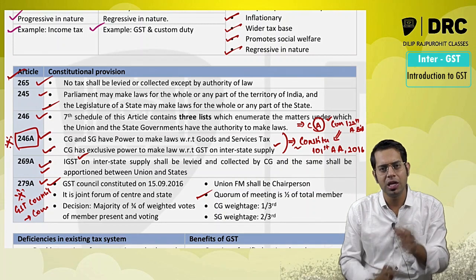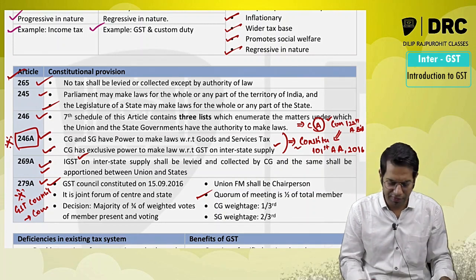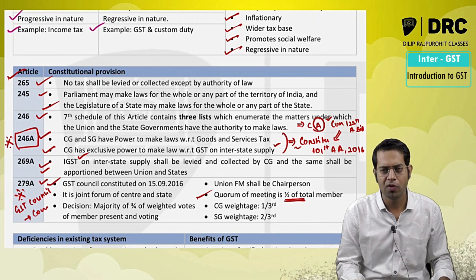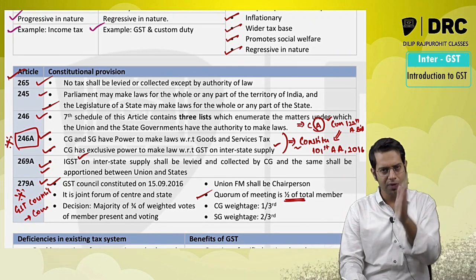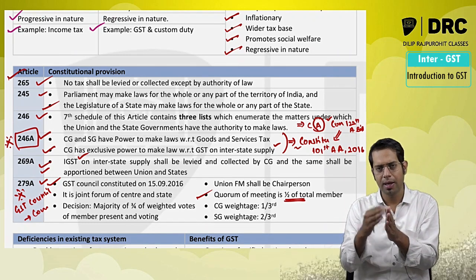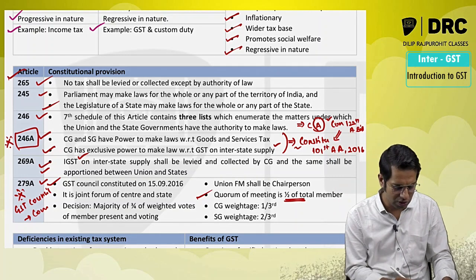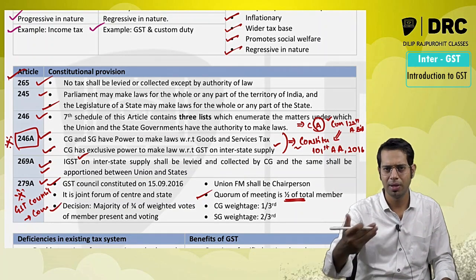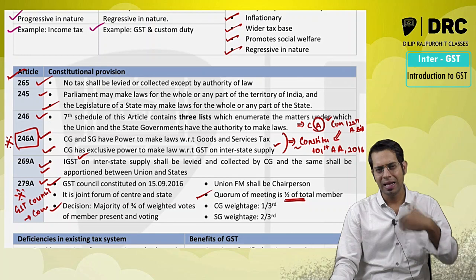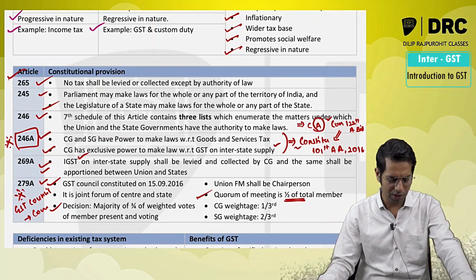Under the GST Council, if you want to treat that GST Council meeting as valid, then half of the total number of members should be present. Whatever the total number of members is, half of that should be present in that meeting, and only then will it be a valid meeting, and then they are going to decide the matter, whatever they want to decide.